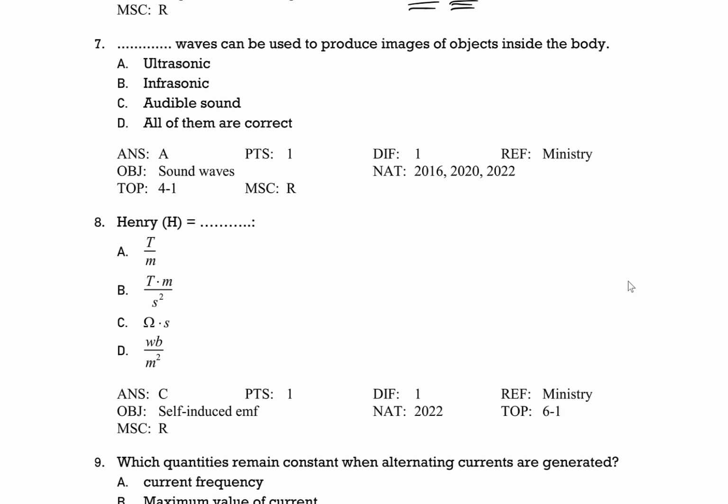Question number 7. Blank waves can be used to produce an image of the object inside the body. This was asked three times in the ministry exams. It is ultrasonic sound waves. Sound waves are used to produce images inside the human body. Ultrasonic waves have very high frequency and very short wavelength, so they can reflect very easily from the small particles inside the human body, and that's why they can produce an image.